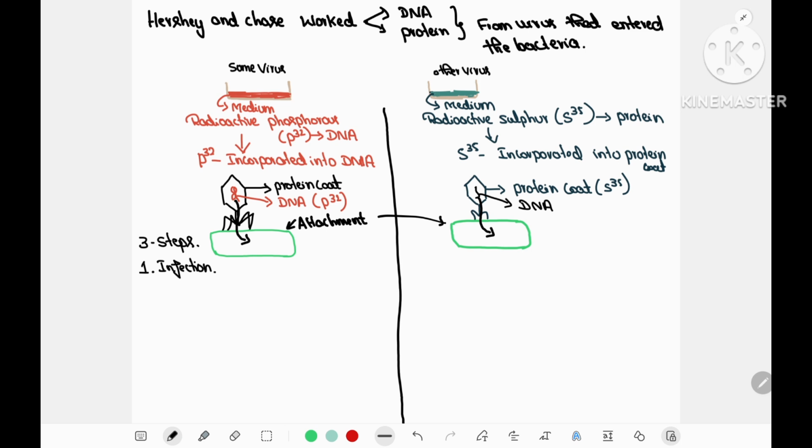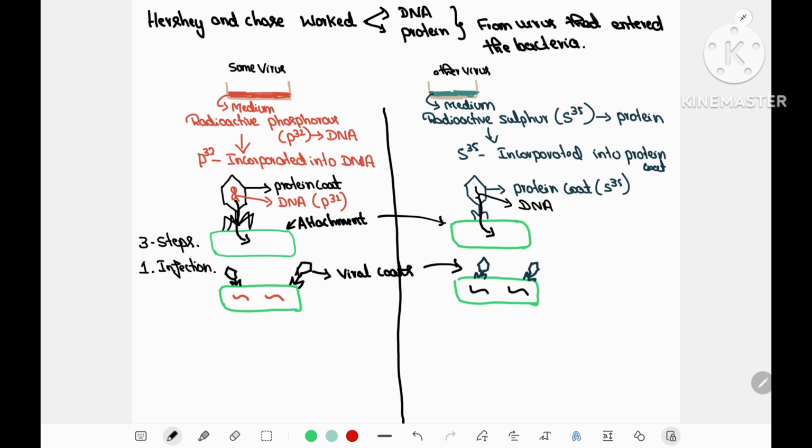Now, after attachment of the bacteriophage to the bacterial cell, the genetic material will enter into the bacteria, because we have already studied the life cycle. First, genetic material will enter and many viral particles will be synthesized. Here the life cycle will not be studied, here the process is half, so I'll discuss that later. The life cycle will not be allowed to continue here.